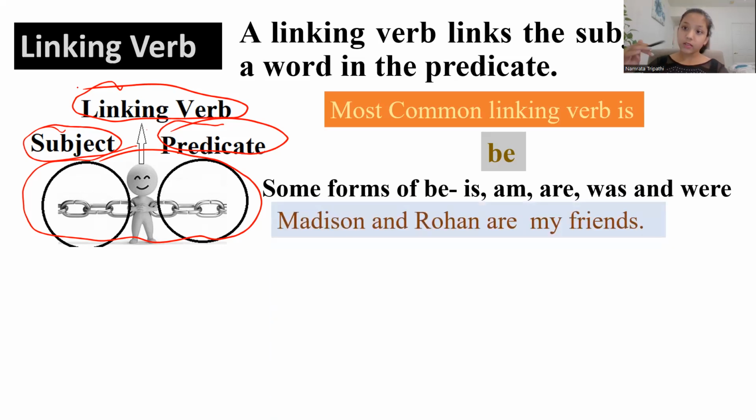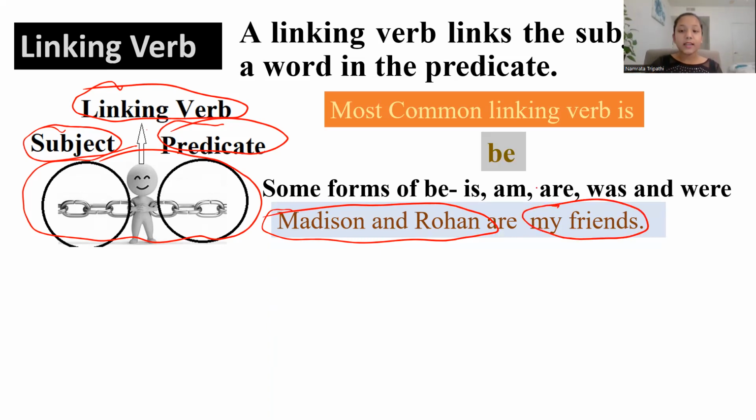So now let me give you an example. Here we have a sentence. Madison and Rohan are my friends. We need to find the subject. Subject or subjects? Here, Madison and Rohan are the subjects. And what's the predicate? My friends. The predicate tells more about the subject. So, what are Madison and Rohan? They're my friends. My friends is the predicate, which tells more about the subject, Madison and Rohan.